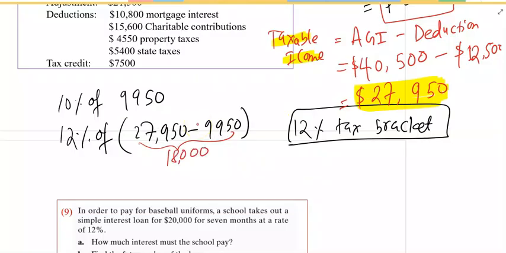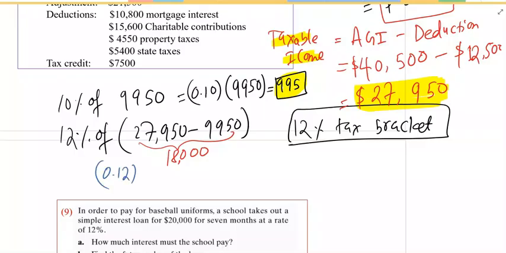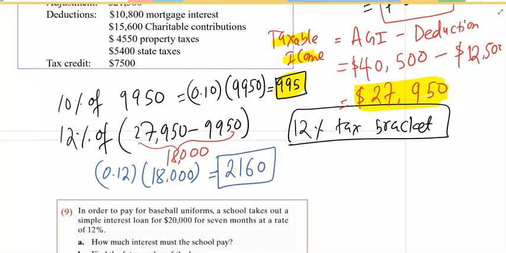Okay. Therefore, 10% of 9,950 is equals to 995. Or you can do this. You just do this. 0.10, 10% of 9,950, which equals to 995. This is the 10%. Now 12% is 0.12 times 18,000. The number gives you 2,160. Okay, again everything is dollar. Okay, $2,160.